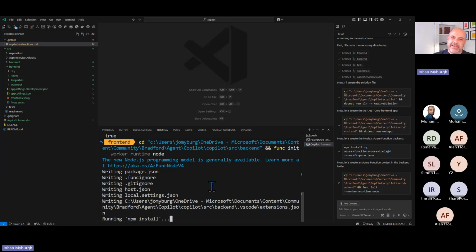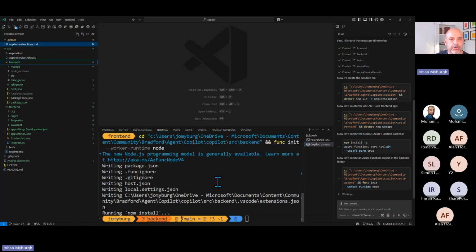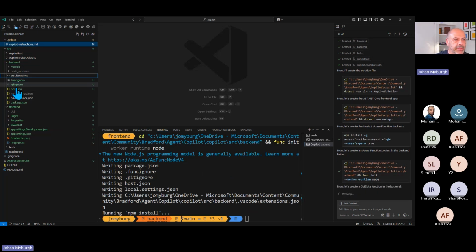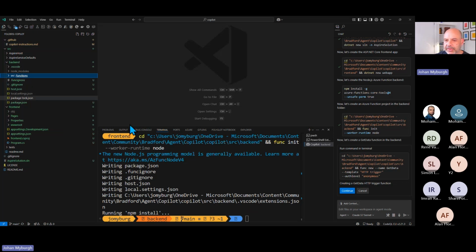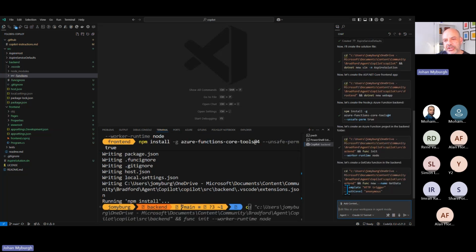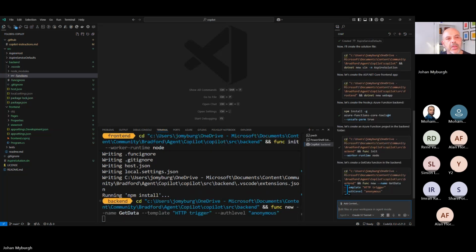Talking about running, it doesn't seem to be running a lot at this point in time. So I'll give it another couple of seconds here. So it's actually creating and scaffolding the backend project now. I assume it's going to be downloading some options. Here we go. There's my node modules. And you can see that there's my source functions. It's going to add a new HTTP trigger function, which of course is what I'll need to be able to communicate from the front end to the back end, right? It has to get exposed via an HTTP endpoint.